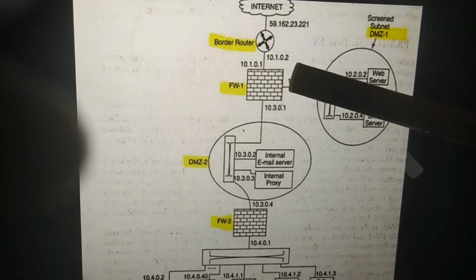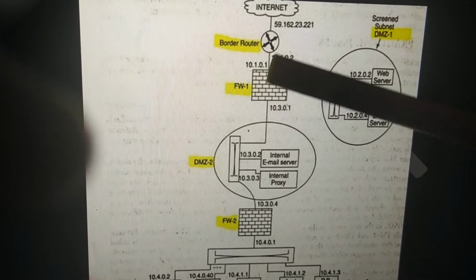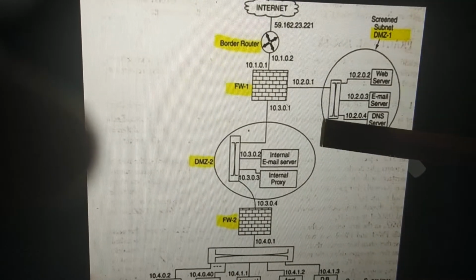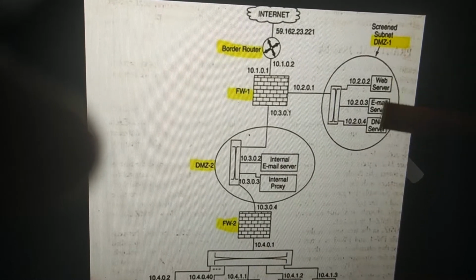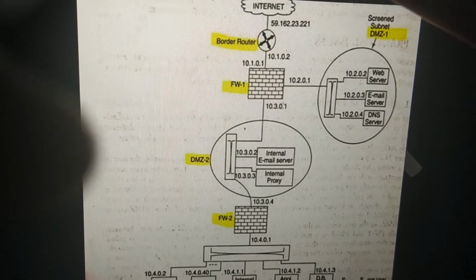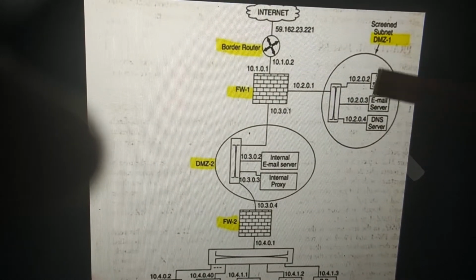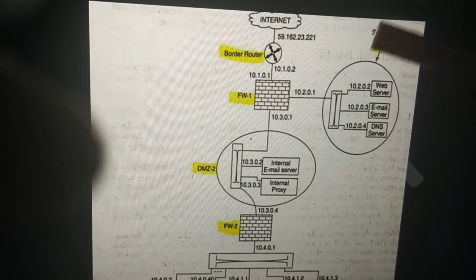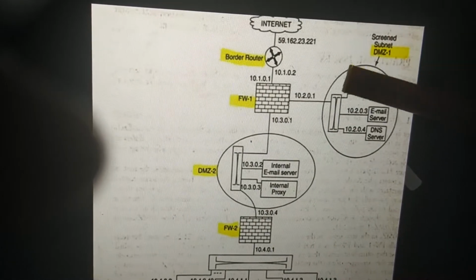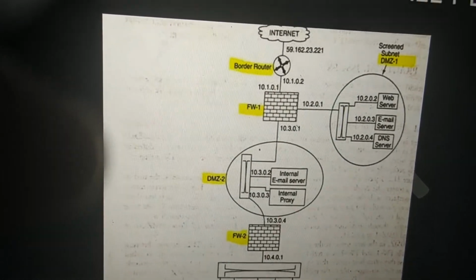Now coming to the right side of firewall 1, you can see there are certain web servers, an email server, and a DNS server. All these are external servers, or publicly accessible servers, and they form something known as a screened subnet, or you can also call it a DMZ. What is a DMZ?